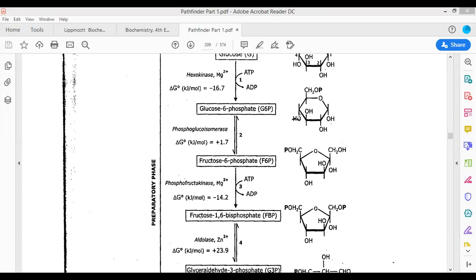Now if you transfer this OH group and alter its conformation, this would be referred to as galactose. This is referred to as an epimer. Epimer refers to the epimeric form of a sugar molecule in which the orientation of the molecule can be altered. Anomer will refer to the change in the orientation across the anomeric carbon atom. Okay, this is all about epimer.